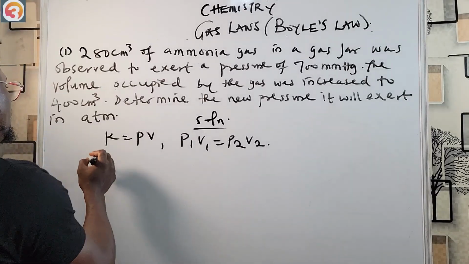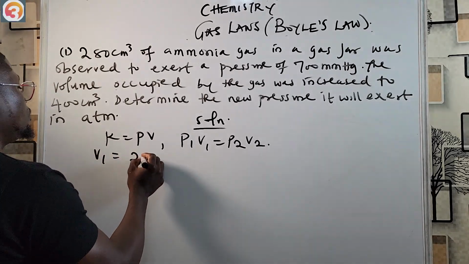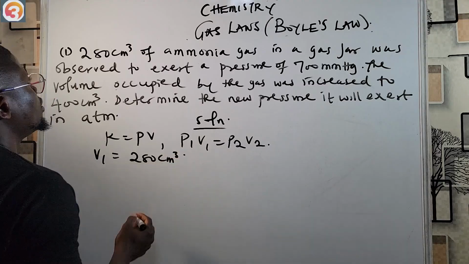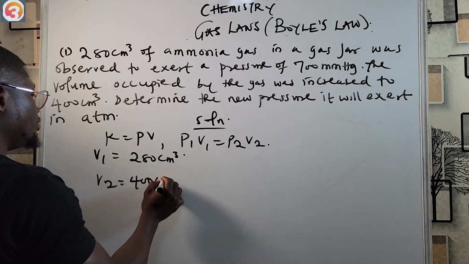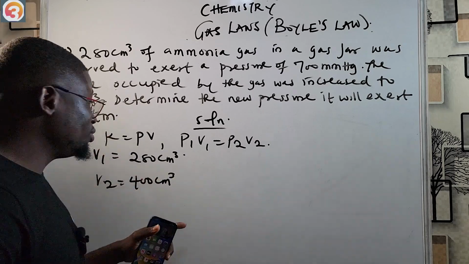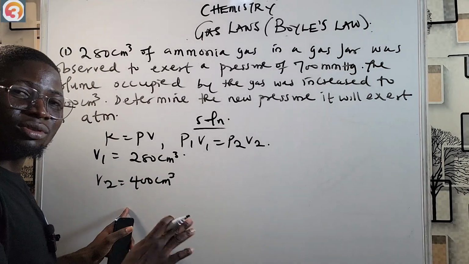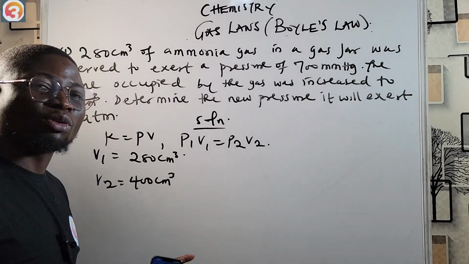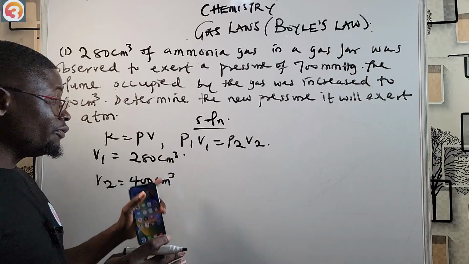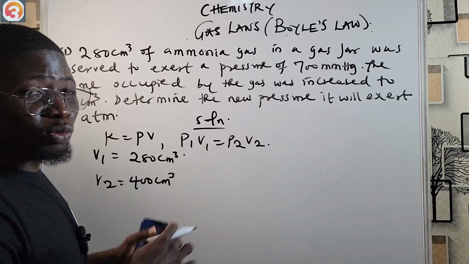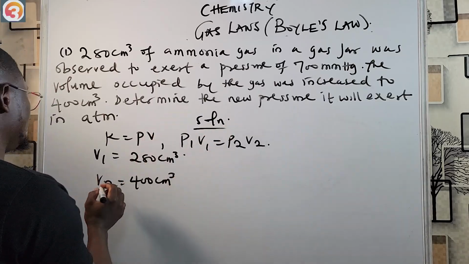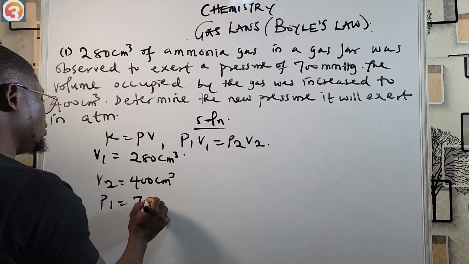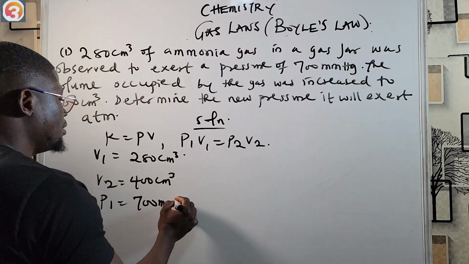We're given V1, the first volume, is 280 centimeter cube. We're given V2 as 400 centimeter cube. Remember in JAMB, you do not have time to be writing all these things out. You don't have that time at all, right? You know V1, you know V2, so you can just apply the formula straight. What are we looking for? We know P1. P1 is 700 millimeter mercury.